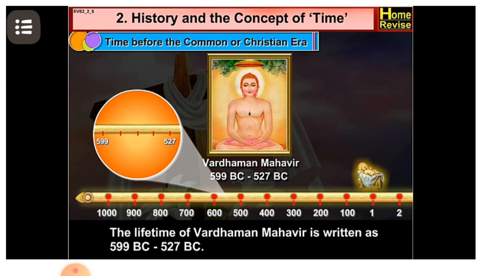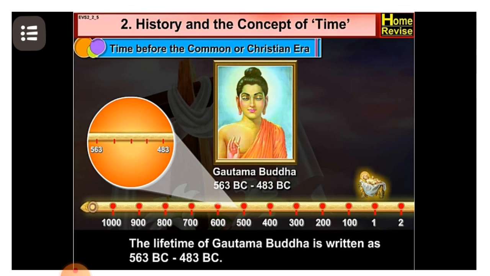The lifetime of Gautam Buddha is written as 563 BC. It means 563 before Christ to 483 BC.